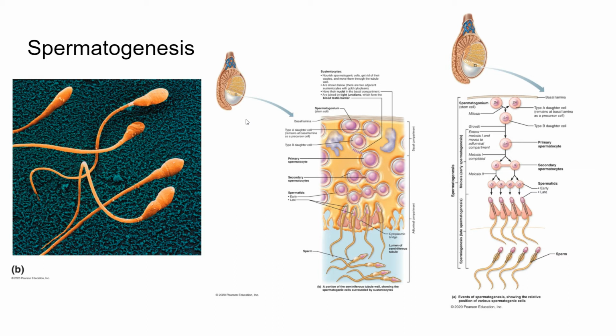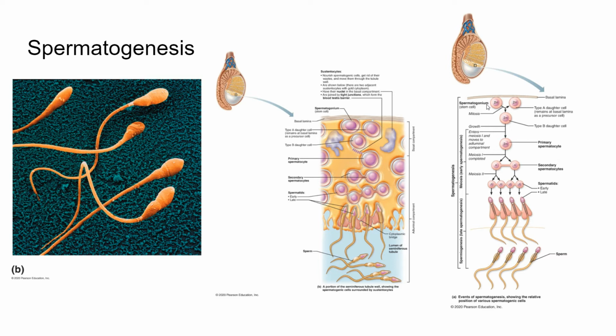The first one is the mitosis of the spermatogonium. Spermatogonia are kind of like the sperm stem cells, is a way of thinking about it. When the person enters puberty, the spermatogonia begin to go through mitosis, which is just basic cell division, creating clones of themselves.